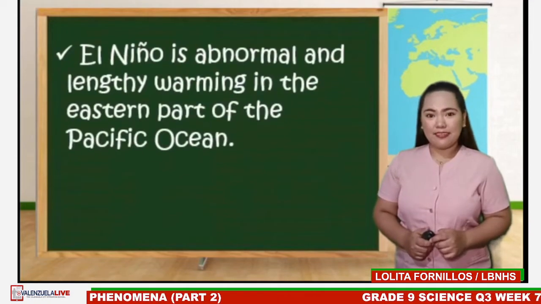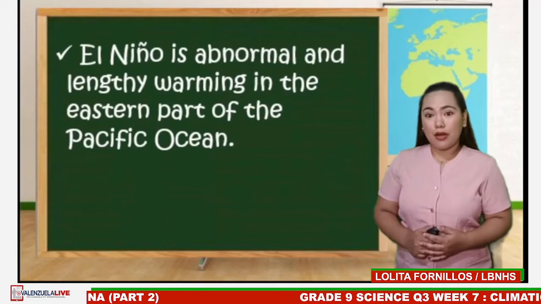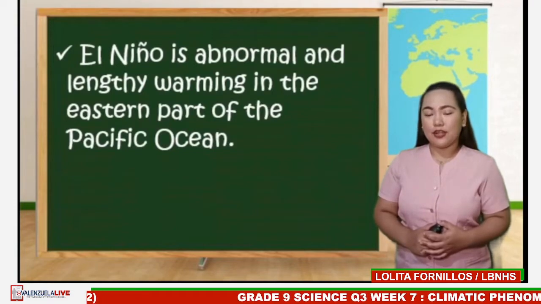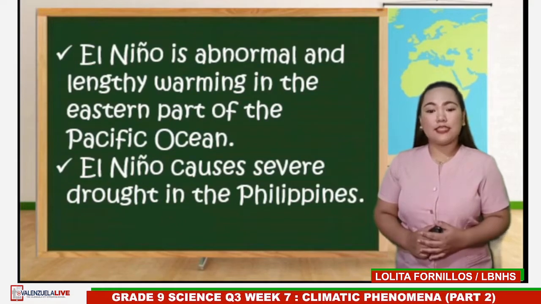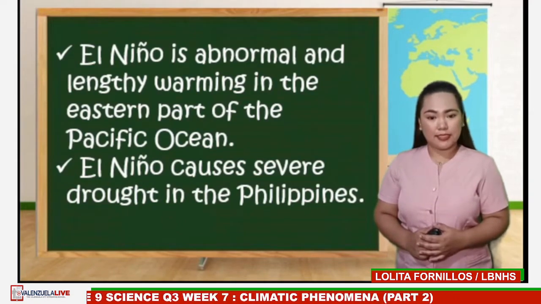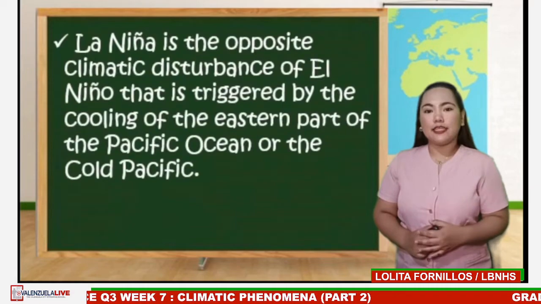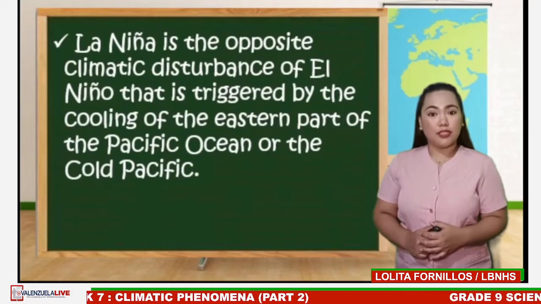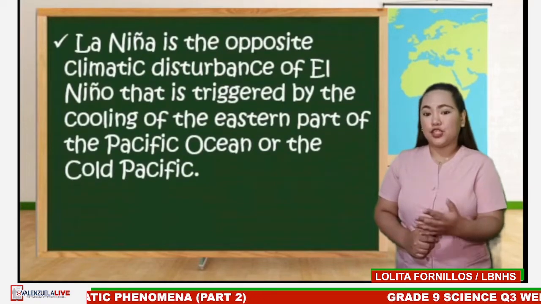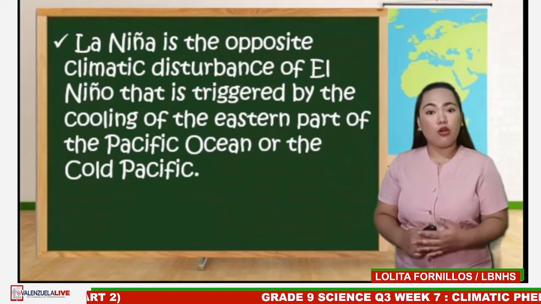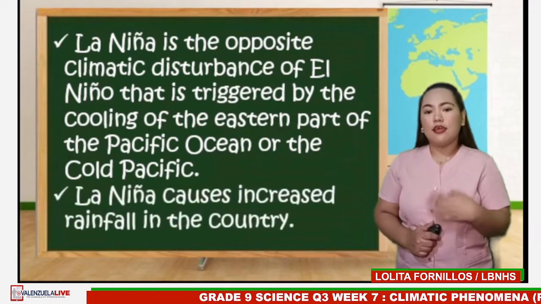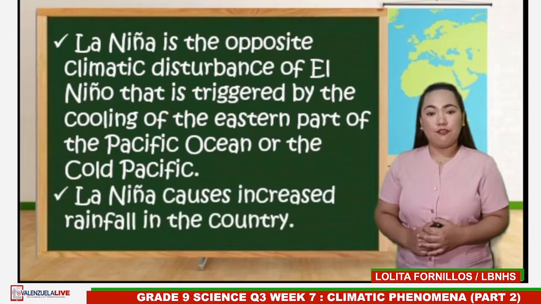Always remember, El Niño is abnormal and lengthy warming in the eastern part of the Pacific Ocean. El Niño causes severe drought in the Philippines. La Niña is the opposite climatic disturbance of El Niño. It is triggered by the cooling of the eastern part of the Pacific Ocean, or the cold Pacific. La Niña causes increased rainfall in the country.